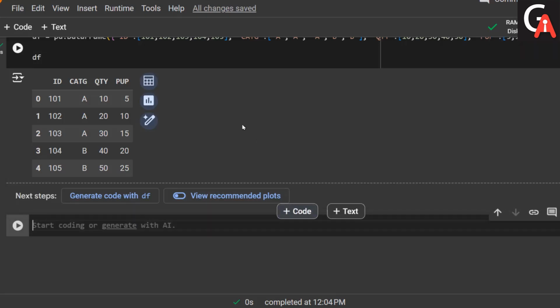If I want to add another column, which is a dependent column, let me add a dependent column of total sales, which is the quantity multiplied by the per unit price.